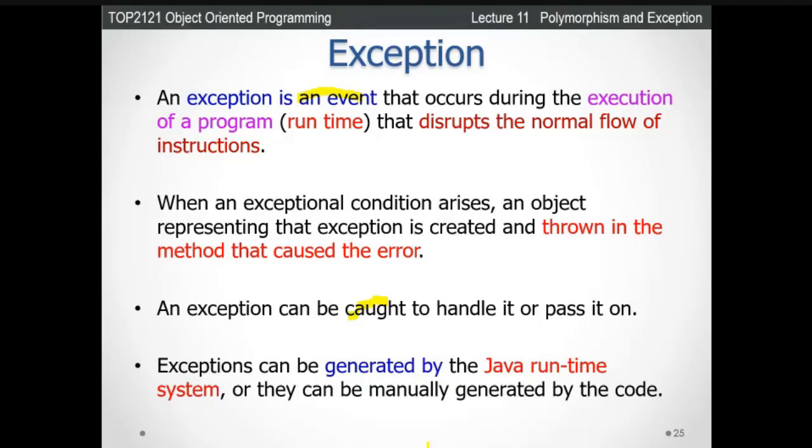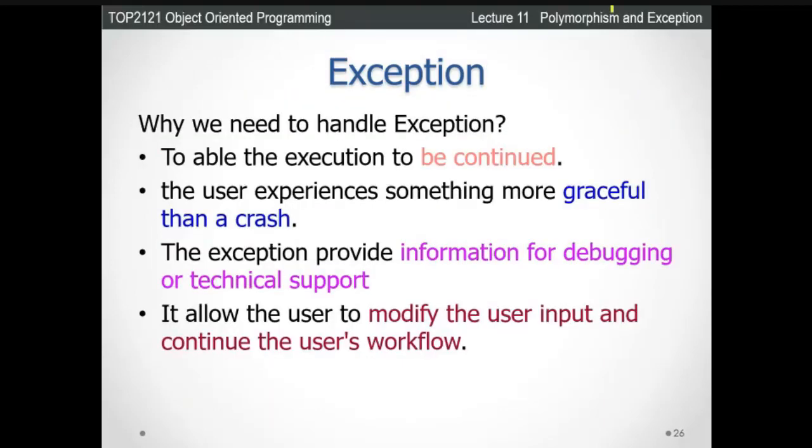All right, and we can actually protect against this. We can manually write the code, and we can protect against this kind of exception, this kind of error, this kind of problem. I hope you understand the concept of exception. Correct? Next, why do we need to handle the exception?